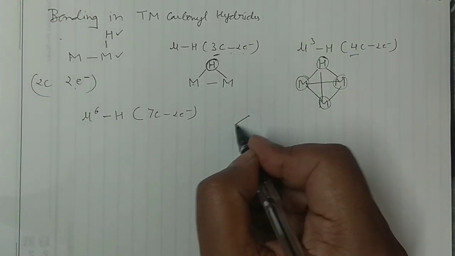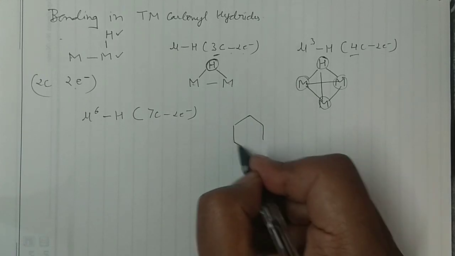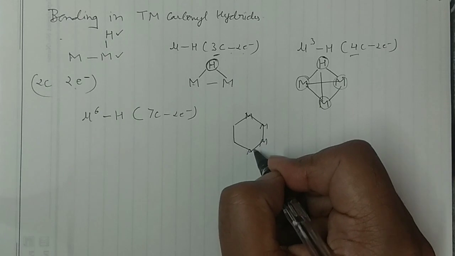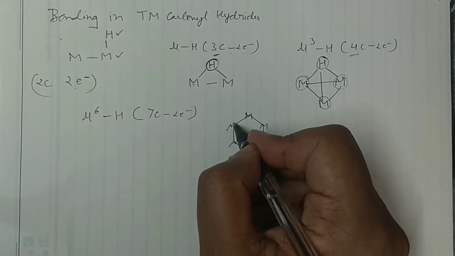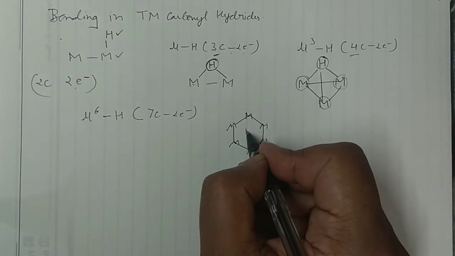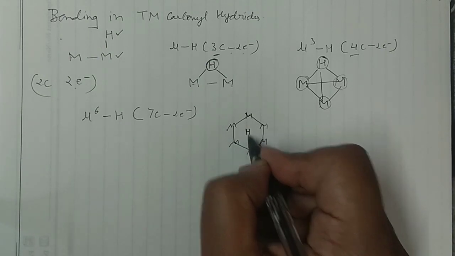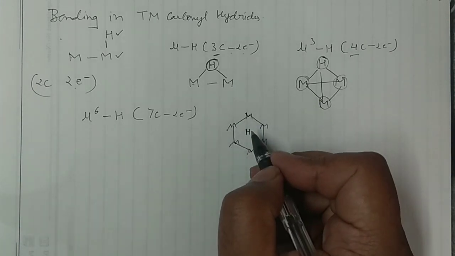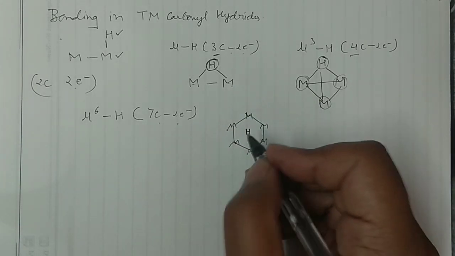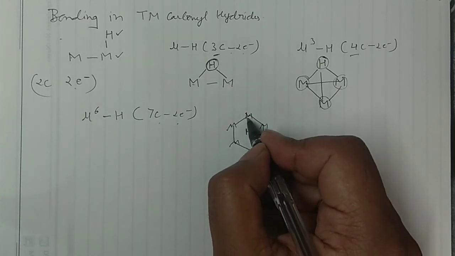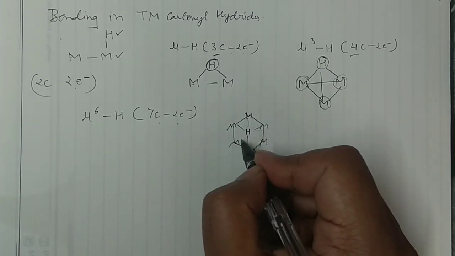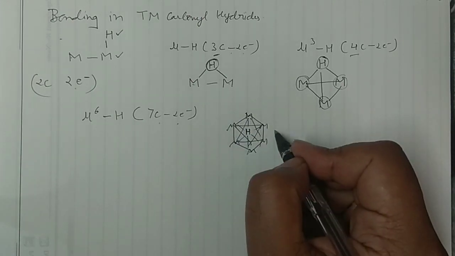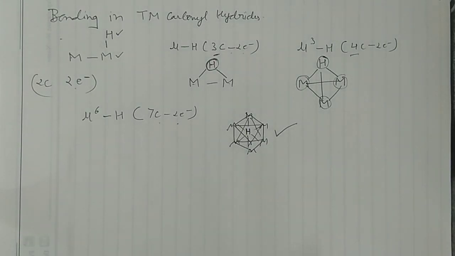So what you can do is make a hexagon here, and write a metal on the 6 corners, right? And then you can put the hydrogen in the interstitial site. So how many centers are there? Center 1 is the hydrogen and 6 metals are there. So it's a 7-centered 2-electron system. If you want, you can connect them just like that. Then this would get connected and these three would get connected, then this will result. So this is the bonding mode.